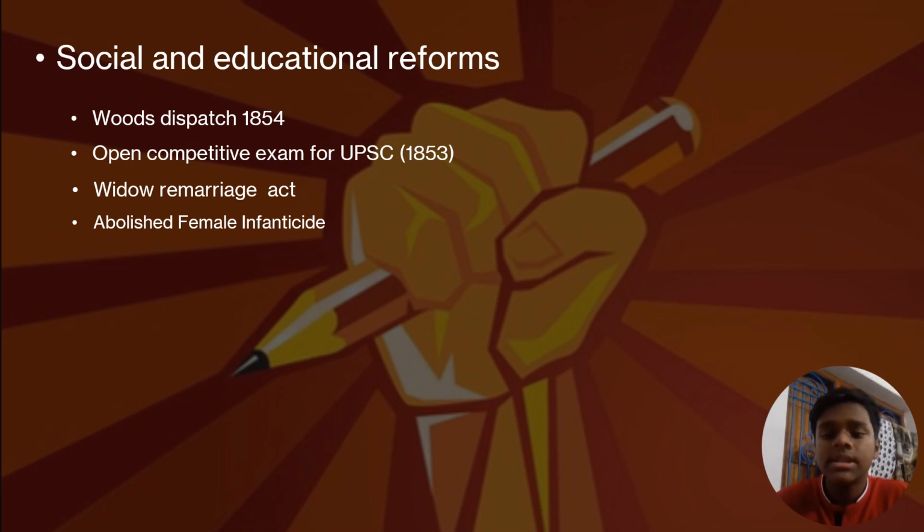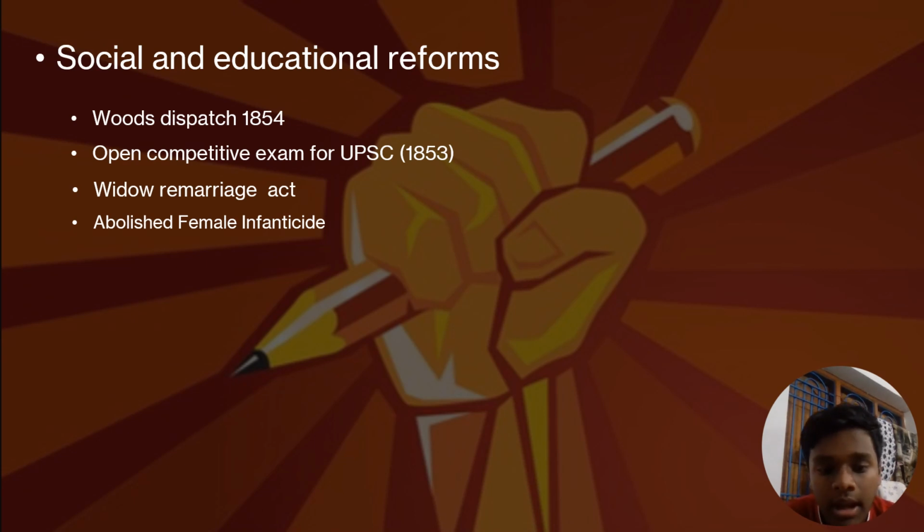So what is Wood's Dispatch? Wood's Dispatch is the official start of English study in India. Before, the official start had begun, but was not approved by the parliament. This time, with Wood's Dispatch of 1854, it was approved by the parliament. Moving forward, he also added open competitive exams for UPSC. Before 1853, the exam was done by selected students, who were selected by British India officials.